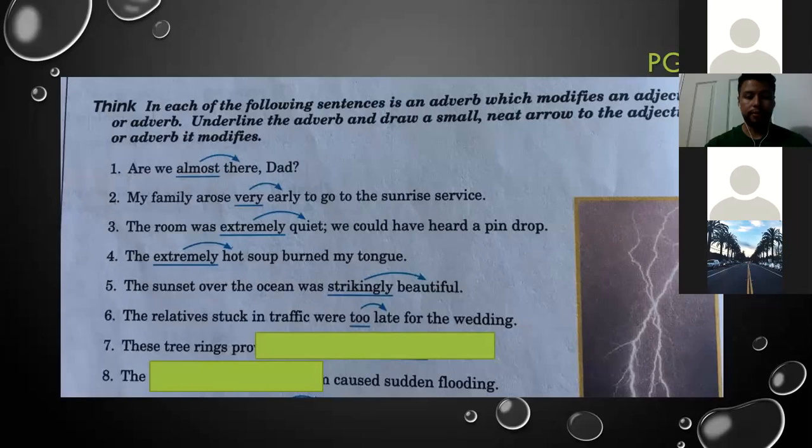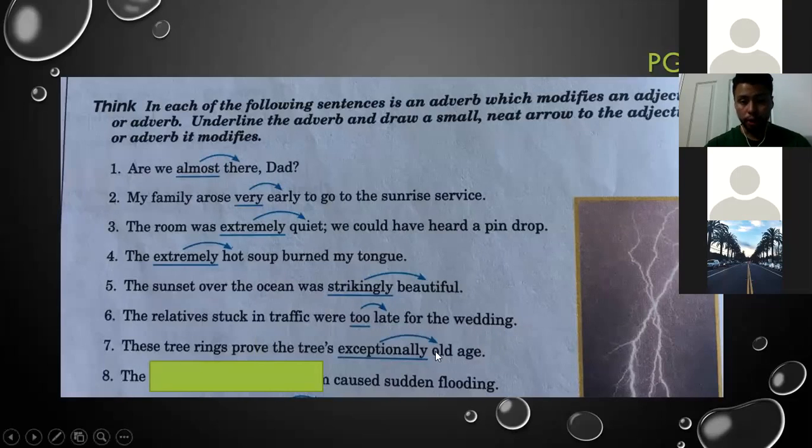It's an adverb. Remember that. Exceptionally, it's an adverb. Old is an adjective in this case. All right, number 8. Well done. Congratulations. Number 8. The unusually heavy rainstorm caused sudden flooding.